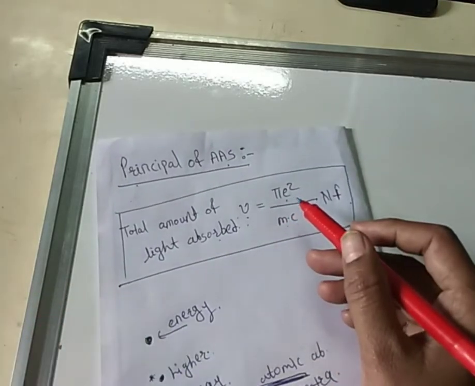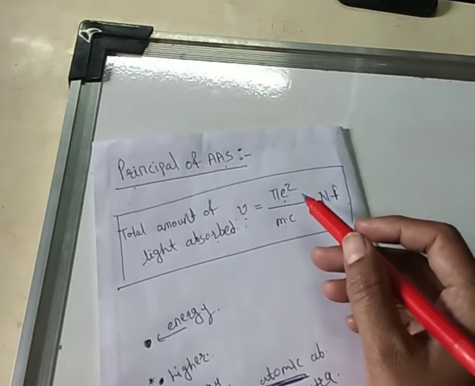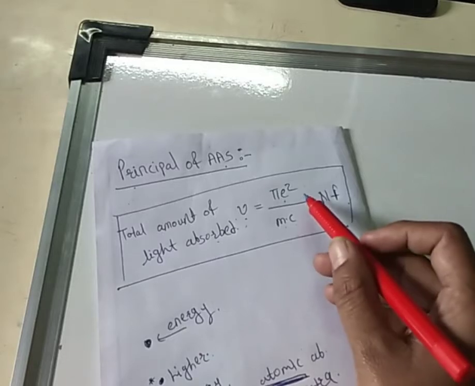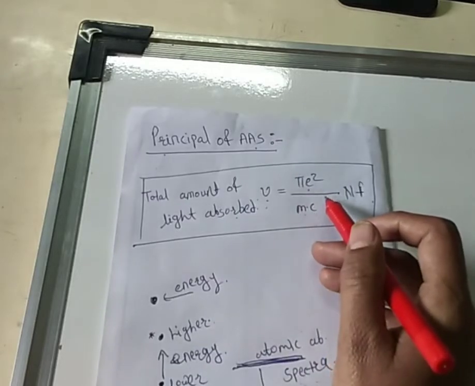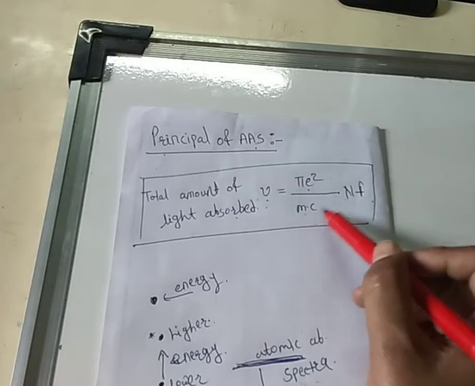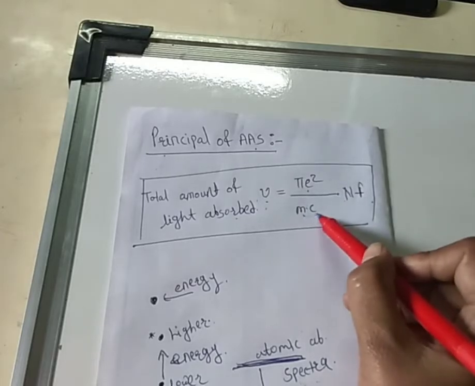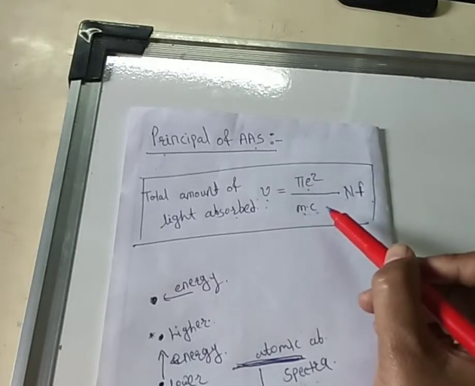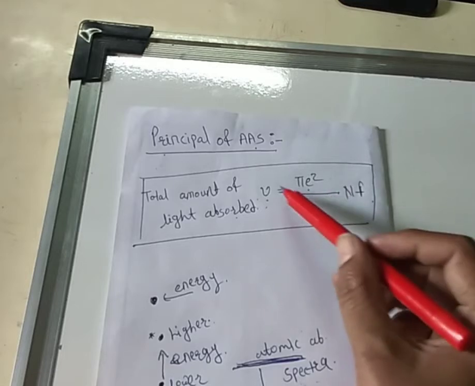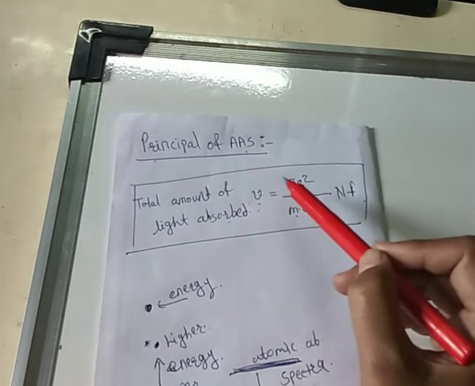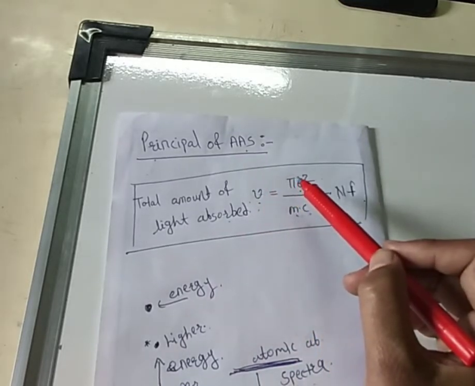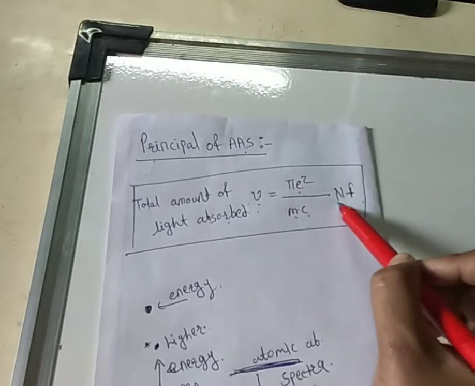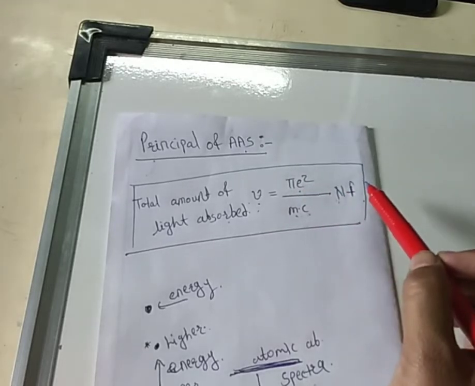E is the charge on the electron. m is the mass of the electron. c is the velocity of light. Nu is the frequency absorbed by the atom in the light path. N is the total number of atoms, and f is the oscillator strength, that is the ability of each element to absorb at frequency nu.